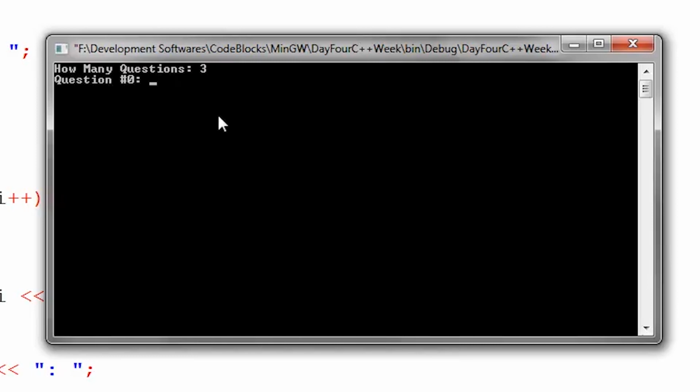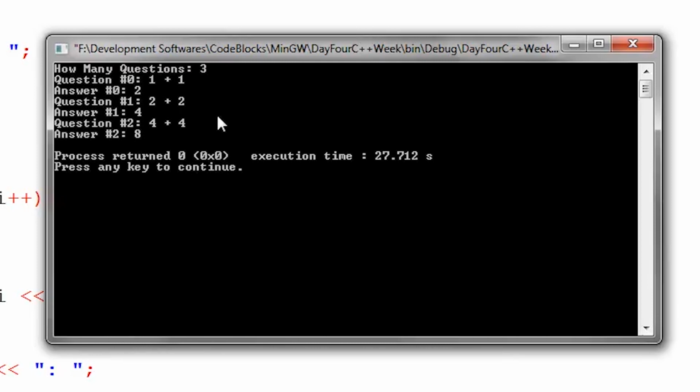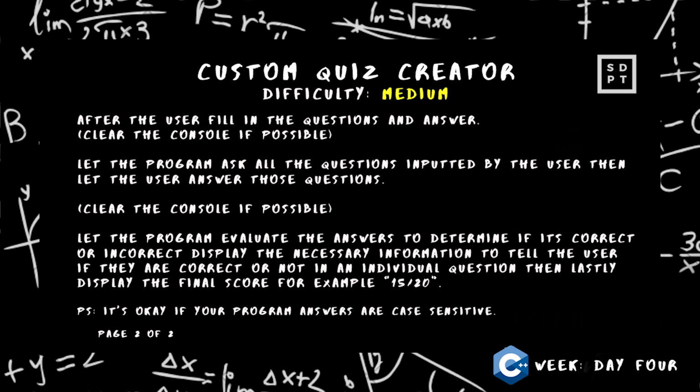So, ngayon, question number 0, if I put 1 plus 1 here, then 2, 2 plus 2 here, then 4, 4 plus 4 here, then 8. So, tapos na yung program natin. So, yun na yung first and second step natin. But, meron pa tayong kasunod. So, let's look at our problem.